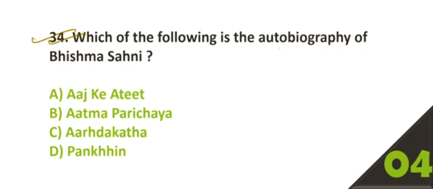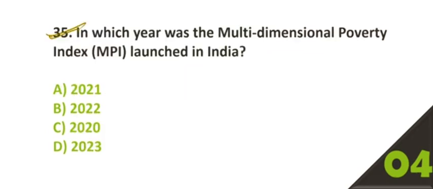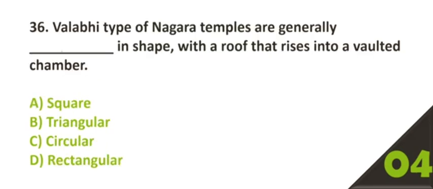34. Which of the following is the autobiography of Bhisham Sahni? Option number A is the correct answer, Aaj Ke Atit. 35. In which year was the Multi-Dimensional Poverty Index MPI launched in India? Option number A is the correct answer, 2021.